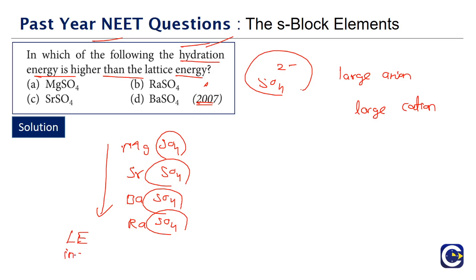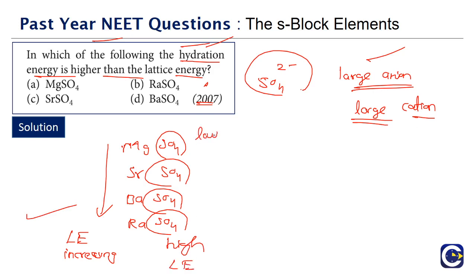So lattice energy is going to be increasing since the cations are going to become larger, and since the anion is already large. Sulfate ion is what? Large, 1 sulfur atom and 4 oxygen atoms. So a large cation will be able to give high lattice energy. So lattice energy will be increasing down the group. Radium will be having high lattice energy, and magnesium will be having low lattice energy. Now the other energy we are talking about is hydration energy.